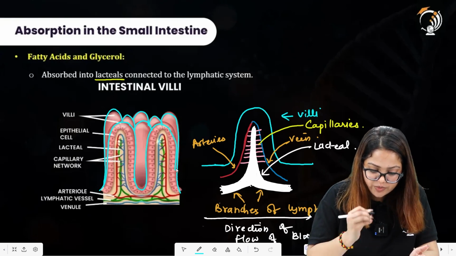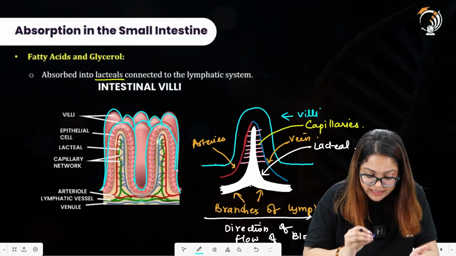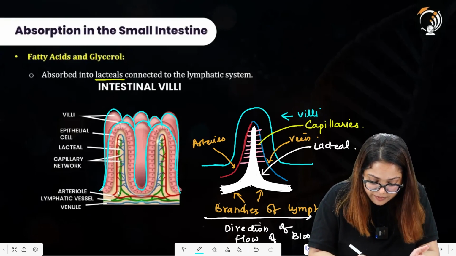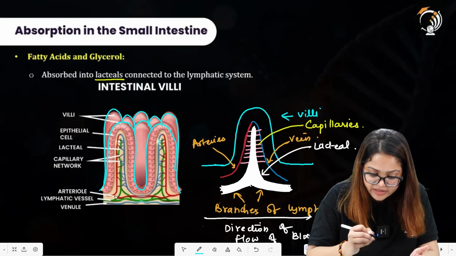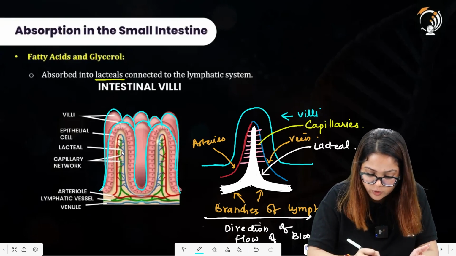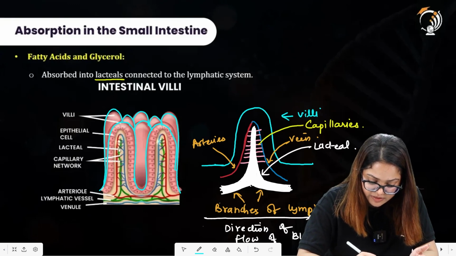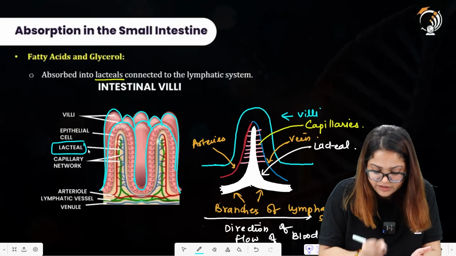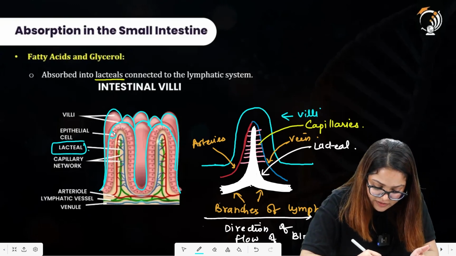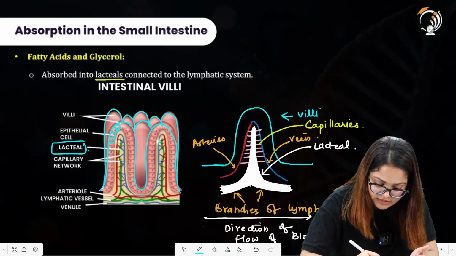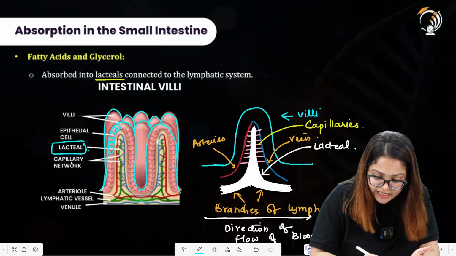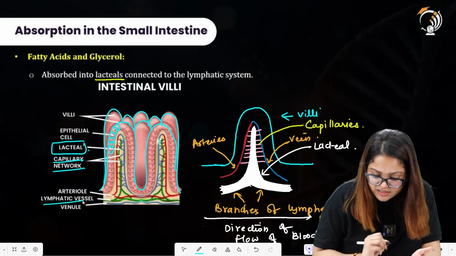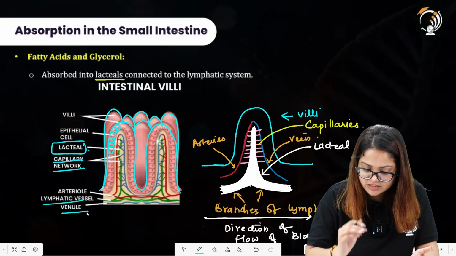Now, if you focus on one particular villus, in that villus there is a supply of blood vessels. Arteriole is there. Lacteal is there. I hope you can identify this green vessel over here is the lacteal. Epithelial cells are there. These are the epithelial cells. Capillary network is present in the middle region. Lymphatic vessel is there. Venule is there. I hope this is clear to you all.